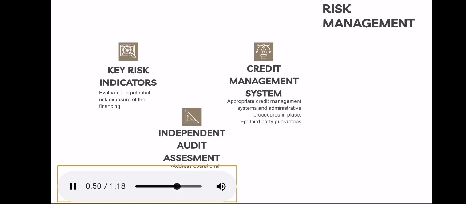And the last one is independent audit assessment. Islamic banks should opt for periodic review to detect and address operational deficiencies, which might include independent audit coverage and assessment by internal or external auditors. And also, we include Sharia compliance review either by a separate Sharia control department or as part of the existing internal and external audit function.